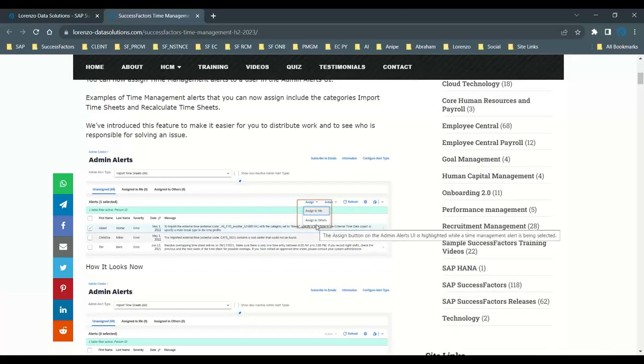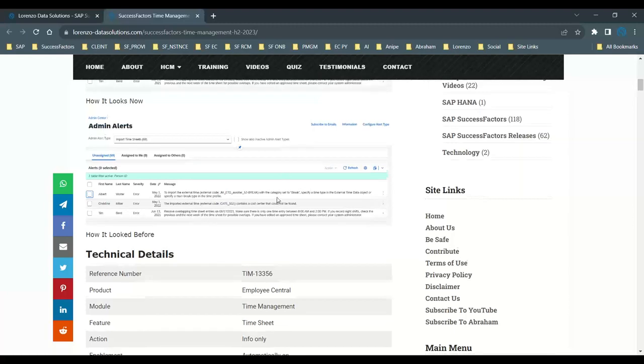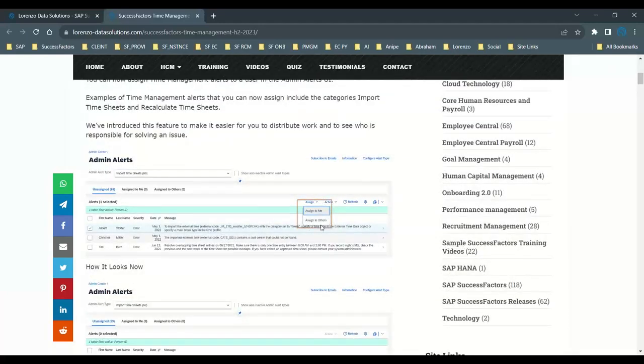This is the latest screen, how it looks. Whereas before this release, you don't see that particular functionality available. But in the latest, you see that. So this is one enhancement. For those working on admin alerts, it helps you to categorize the functionalities.